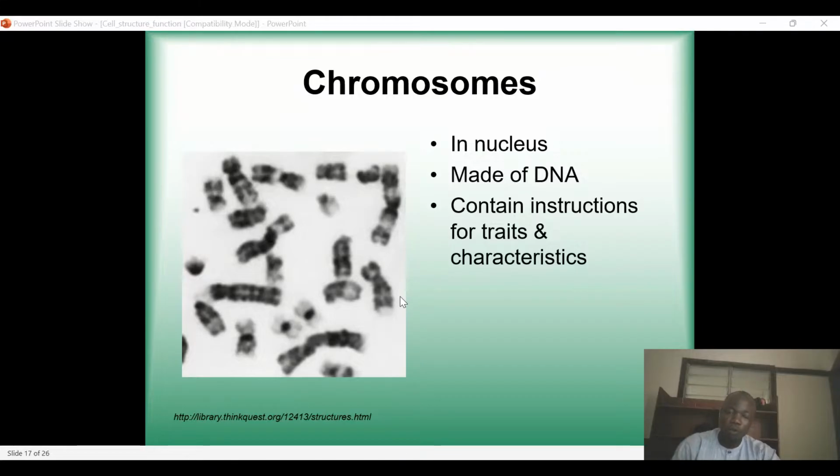And the protein hemoglobin is an instruction from the gene that is located in the DNA. Adrenaline, a fear and anxiety hormone, also has genes in the DNA. That is why, in the DNA, there are these traits.